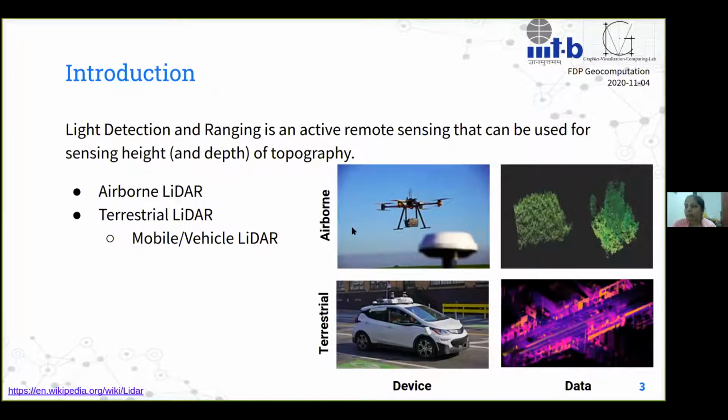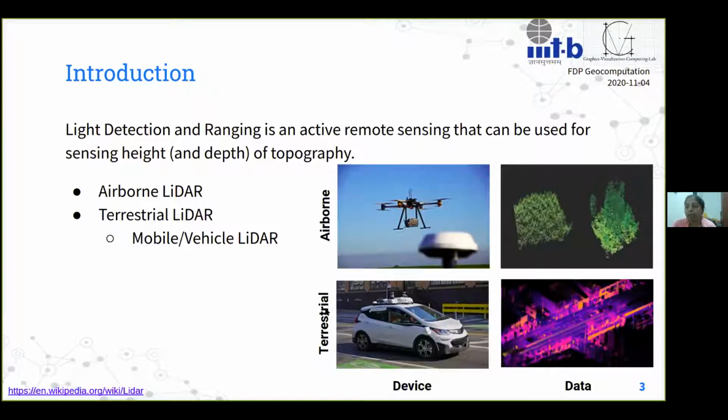And then there is terrestrial LiDAR, where the idea is there are either static or moving platforms which will allow you to capture scans of buildings and so on. And of that, vehicle LiDAR has become quite popular these days with the requirement of autonomous vehicle driving.